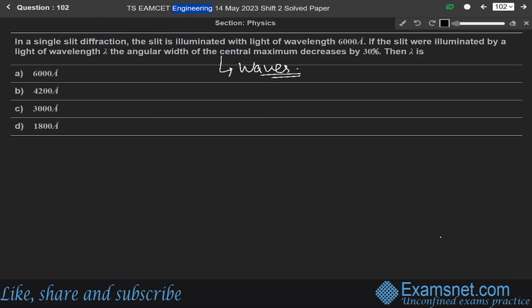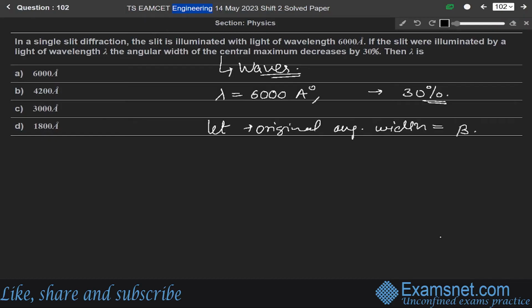So in this question, when the wavelength is 6000 angstrom, the decrease in angular width is 30%. Let us say the original angular width is beta.